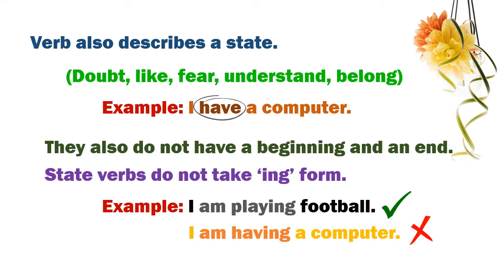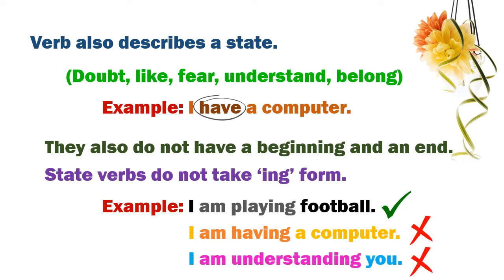Children sometimes make the mistake of saying I am having 2 pencils. Is it correct? No. How should we say that? I have 2 pencils. Look at this one. I am understanding you. It's wrong. How should we say that? We should say I understand you. Very good.